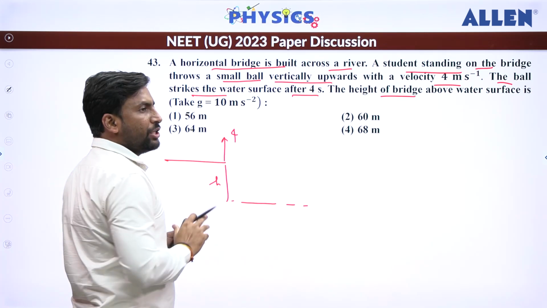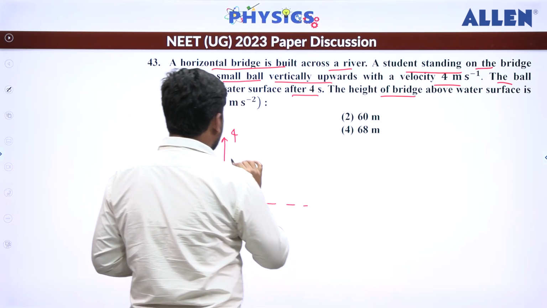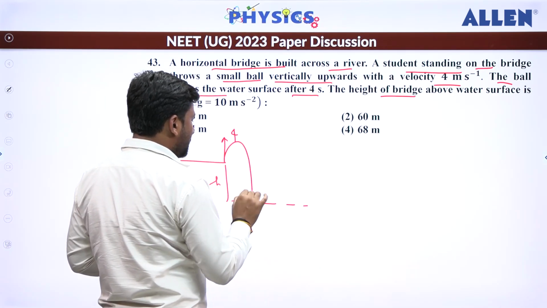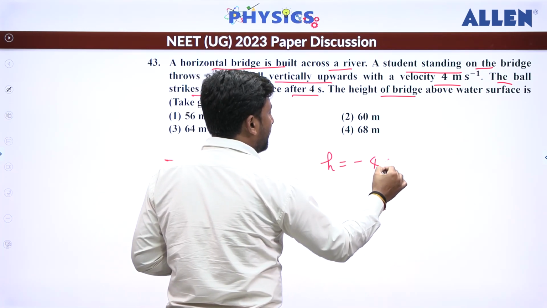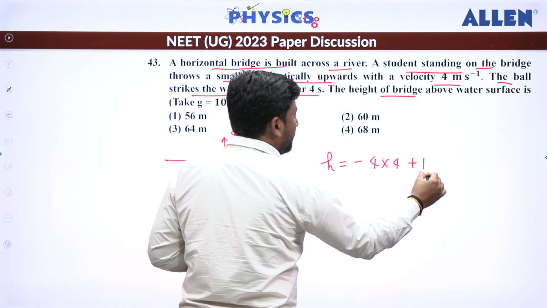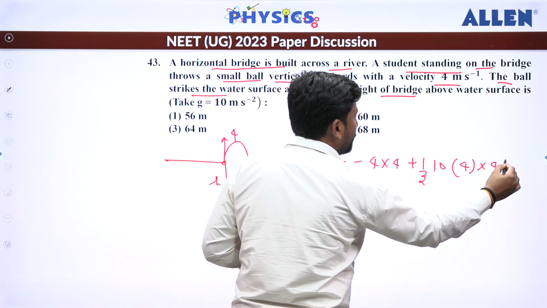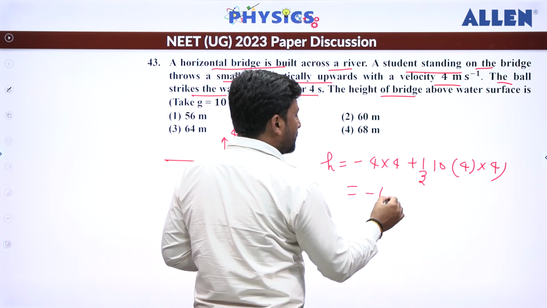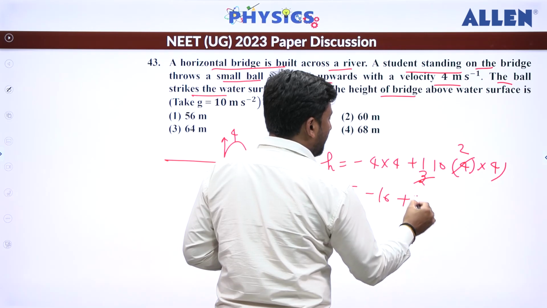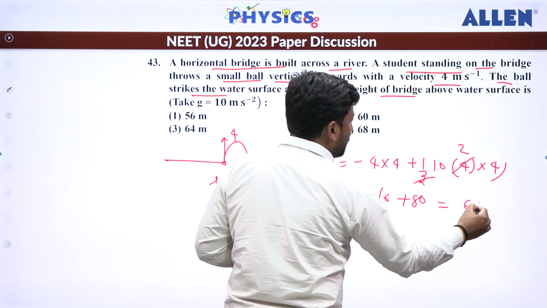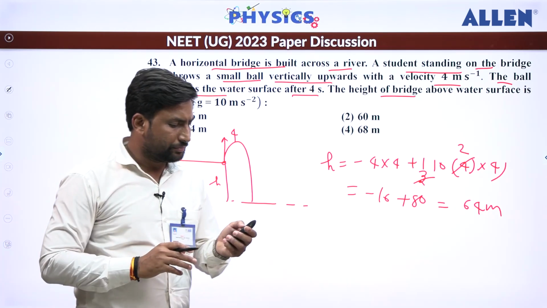We can take upper direction as negative and downward direction as positive. So we can write H. The total displacement of the particle will be how much? H only. So we can say H is equal to minus 4 into 4 plus 1 by 2 into 10 into 4 into 4. Very simple question. So we can say minus 16, and this will become how much? 80 plus 80. So that becomes how much? 64 meter. So the correct answer is 64 meter, option 3.